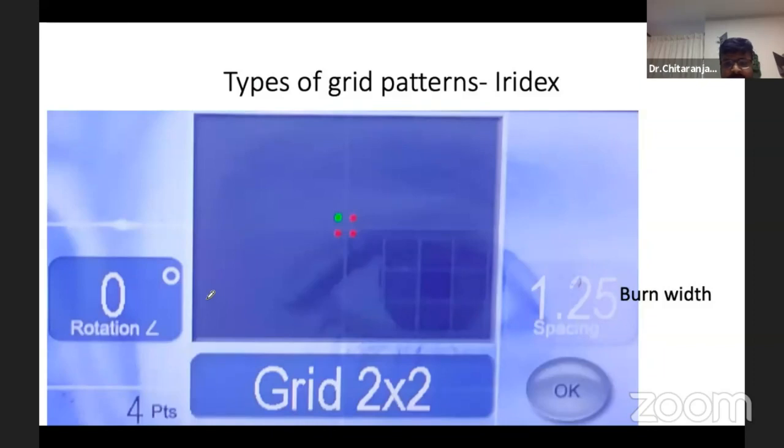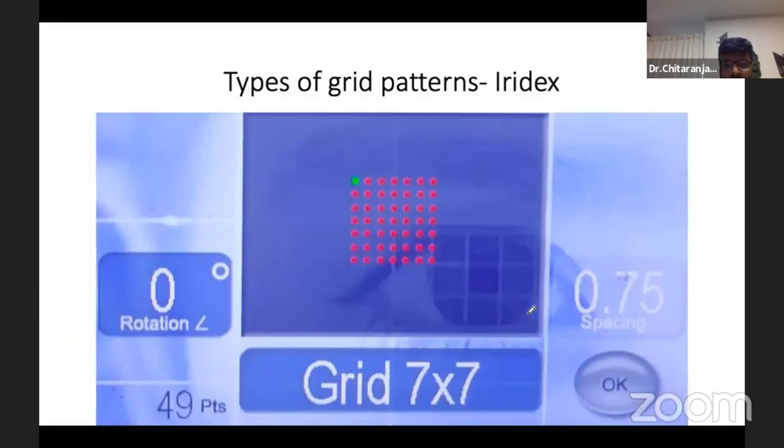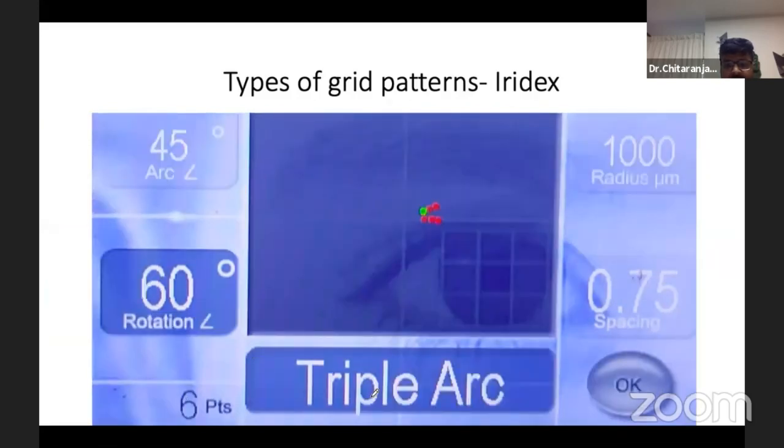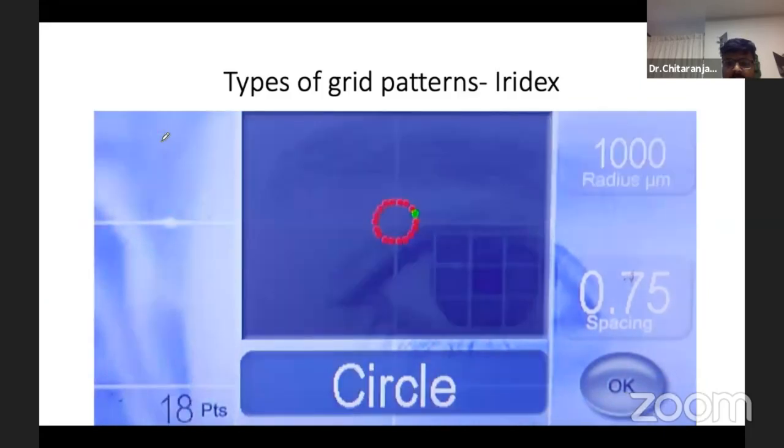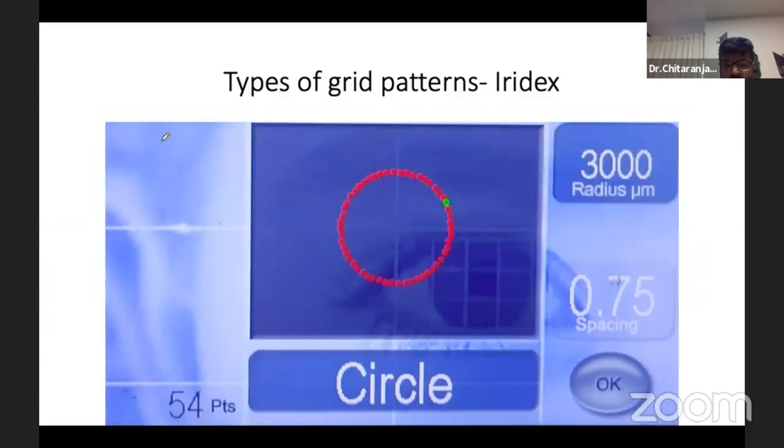The various patterns available in Iridex are a square. You can use a grid of 2 into 2. This can be increased to 7 into 7. Then the spacing can be changed. It can be 1.25. You can decrease it to as much as 0 and increase it as much as 2 burn widths apart. A 7 by 7 grid will use 49 points. Then there are other shapes available. The triple arc, where the arc can be changed. This is a 45-degree arc, which will give 66 points. It can be increased to 270 or even 360. Then a circle is available if you want to barrage a hole. If it's a bigger hole, you can increase the radius.